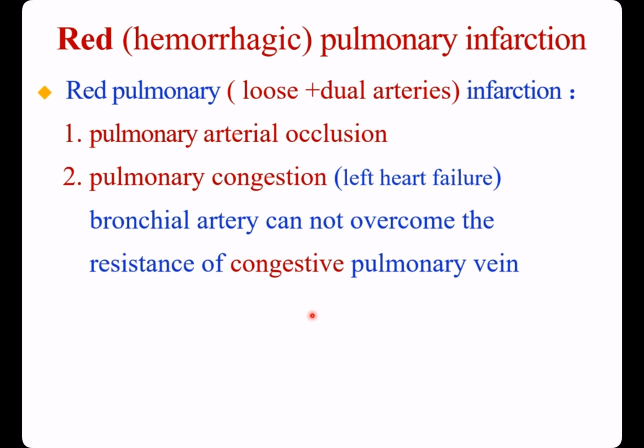Red or hemorrhagic pulmonary infarction. Arterial occlusion usually does not cause pulmonary infarction because of dual circulation, pulmonary artery and bronchial artery. Red pulmonary infarction occurs in this situation: pulmonary arterial occlusion with pulmonary congestion arising from left heart failure. The blood flow of the bronchial artery cannot overcome the resistance of the congested pulmonary vein, so the infarction happens.